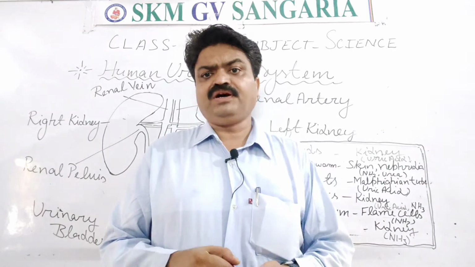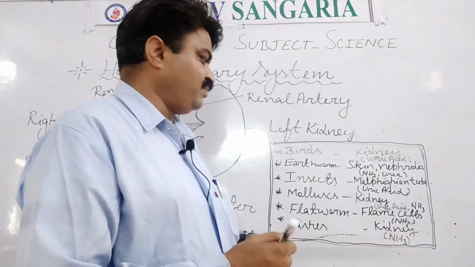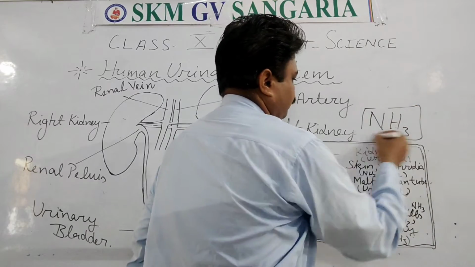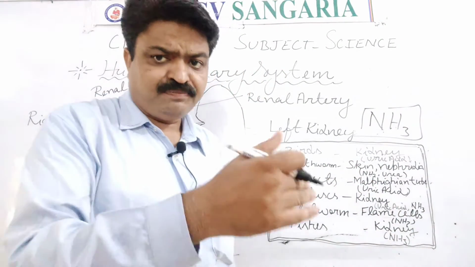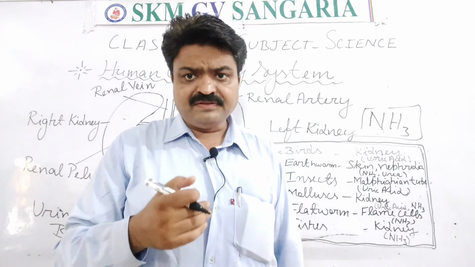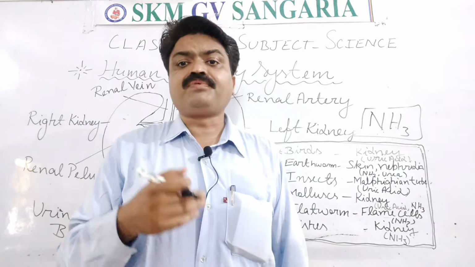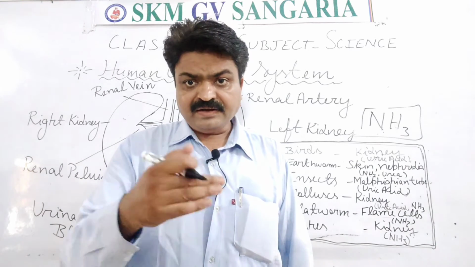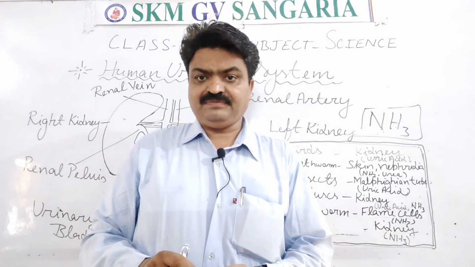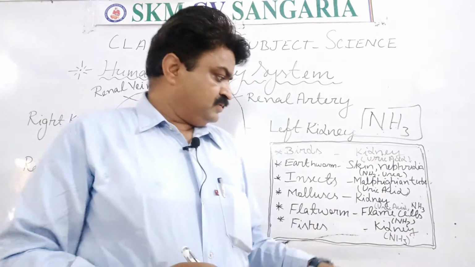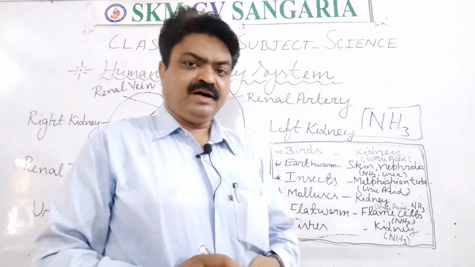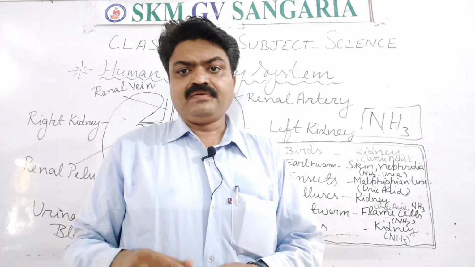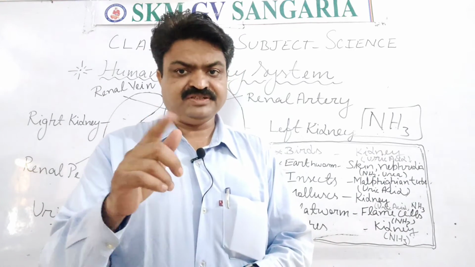Now I want to tell you the formula of ammonia, student. What is the formula of ammonia? It is NH3. It is the formula of ammonia, and it is a poisonous substance, student. And this poisonous substance is produced in detoxification and in the metabolism of protein. So we can say that the flatworms are aminotelic animals because they excrete ammonia from their body as waste.